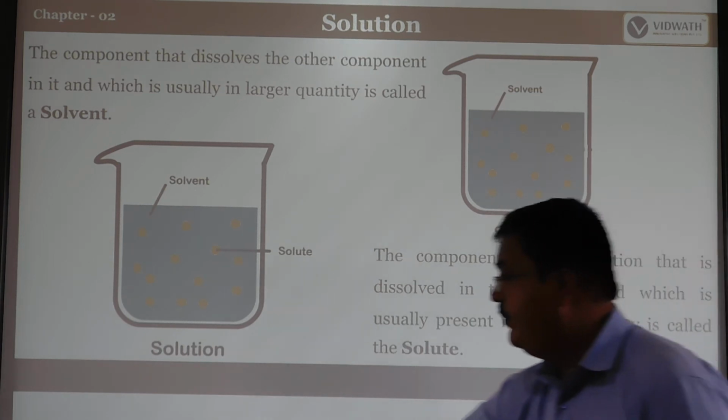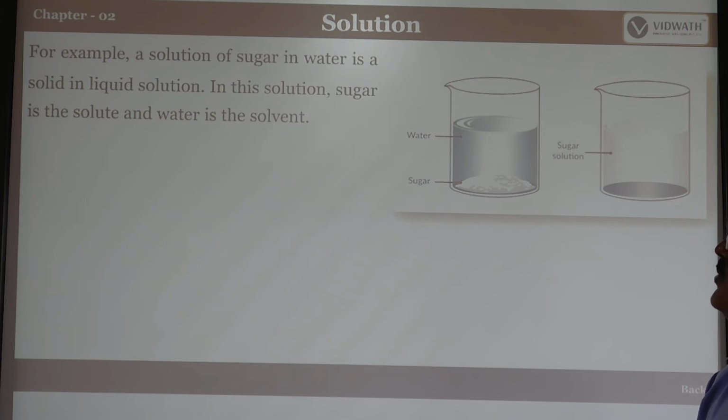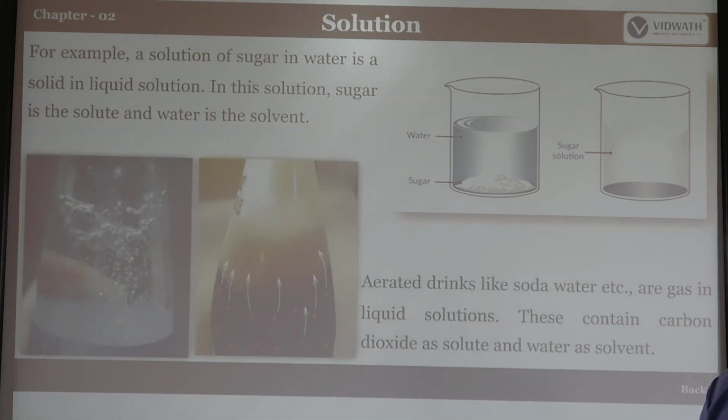For example, a solution of sugar in water is a solid in a liquid solution. Sugar is a solid, but it is dissolved in the liquid. In this solution, sugar is the solute and water is the solvent.